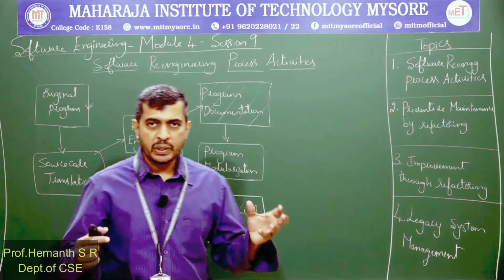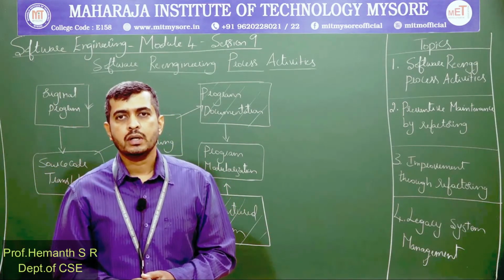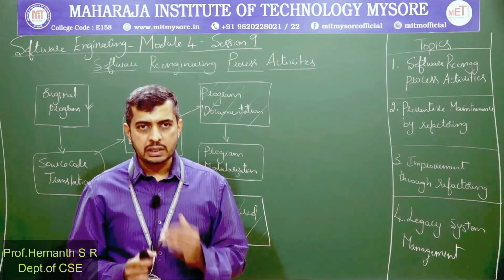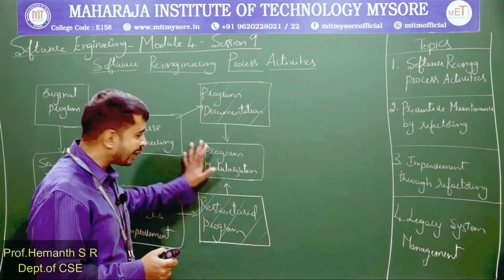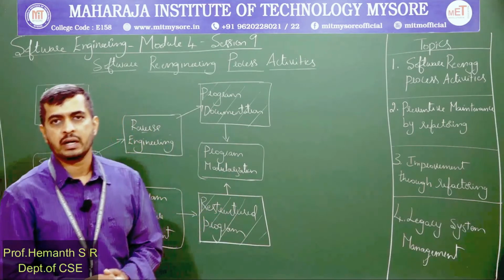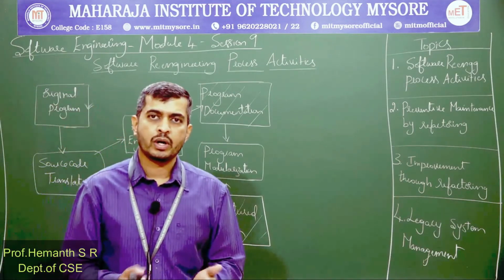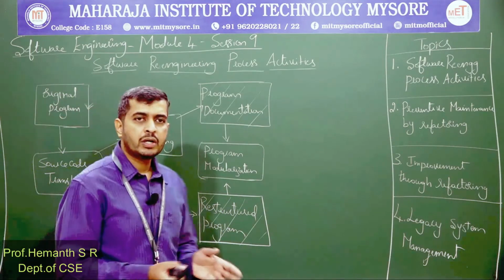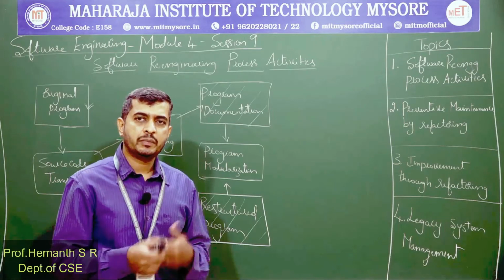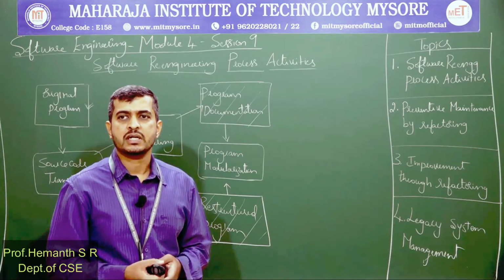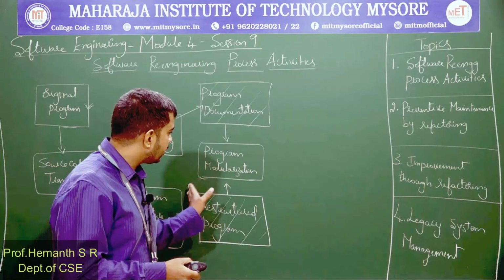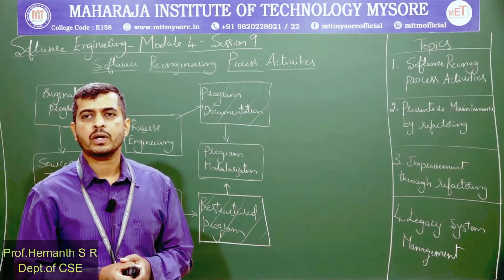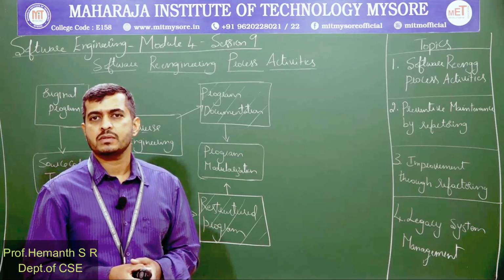So the first point was grouping related components. The second point was removing redundancy, and the third aspect in program modularization is design refactoring, or we also call it code refactoring. Refactoring means, once again, we are not changing the behavior of the code. Instead we are ensuring the code is easily understandable and more structured.